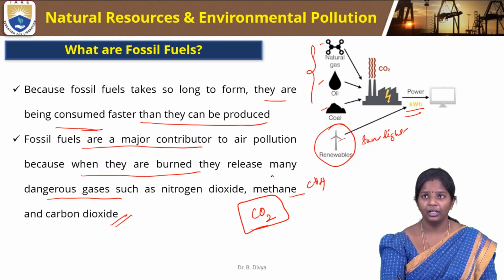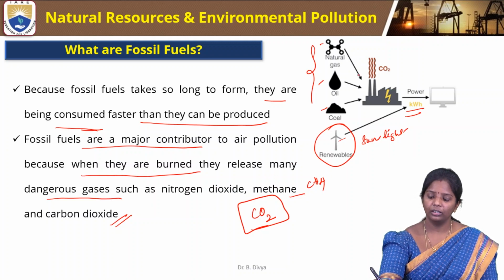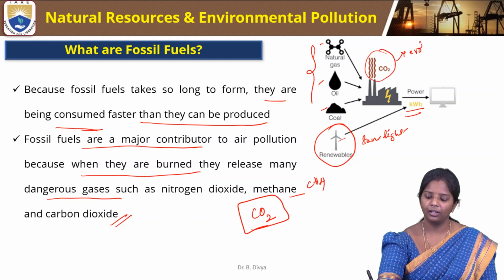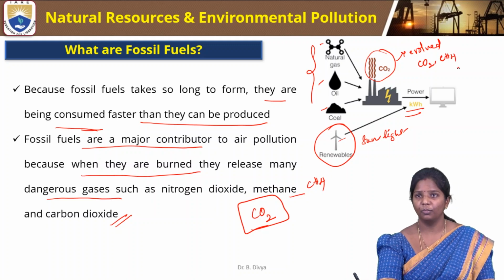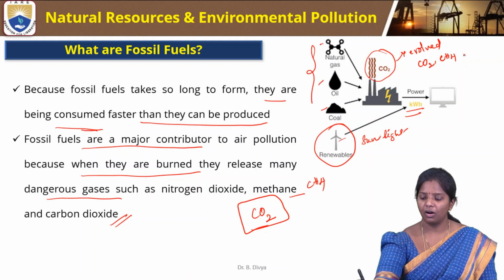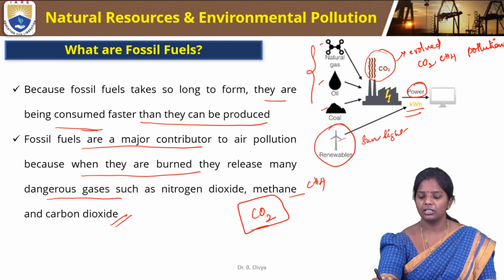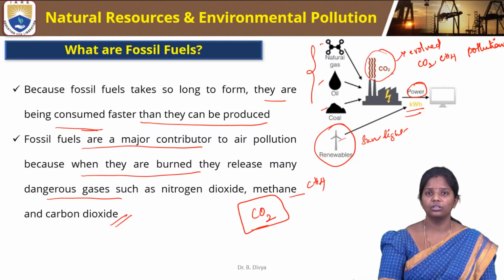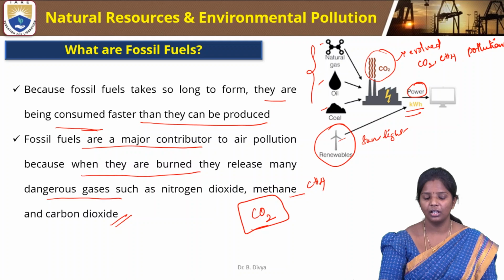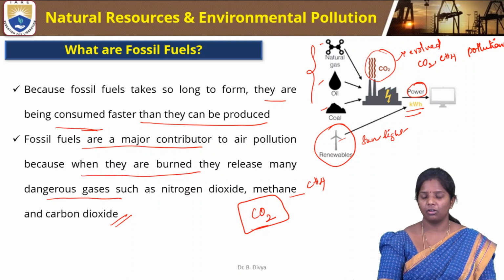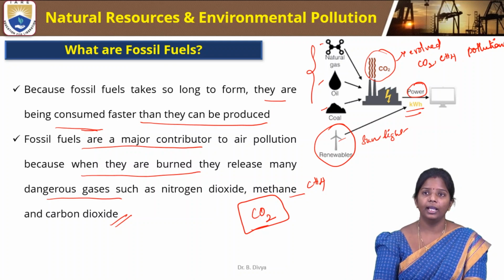They are burned, and while burning, gases are evolved, like carbon dioxide and methane, which are very hazardous to human beings. This will cause pollution. Ultimately, it is giving power, but these are the gases that come out during the burning of fossil fuels. That is why it is called a major contributor to air pollution.